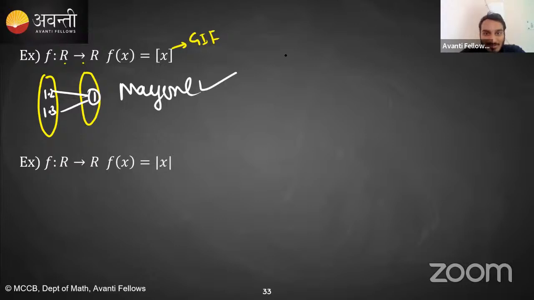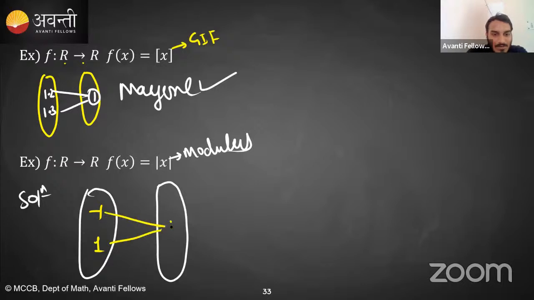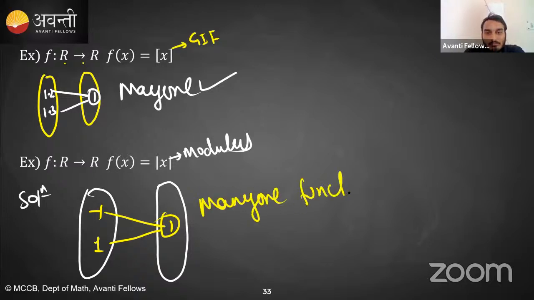Acha, you are telling me the second answer. Oh, yeah, sure. What is the second answer? This is modulus. R to R, again R to R. तो इसमें क्या होगा? This is a many one function or one function? देखो, if you take -1 or +1, you are getting the same answer, 1, right? So again, it is a many one function. Is this clear? Yes, exactly, Shivu. Yes, very good, Harsh, very good, RM.